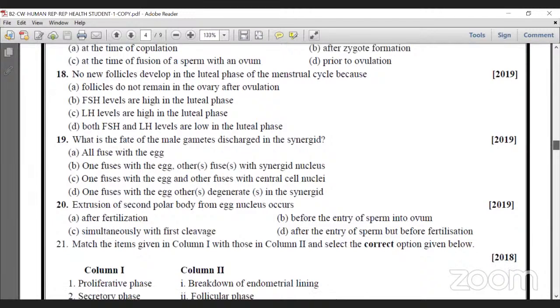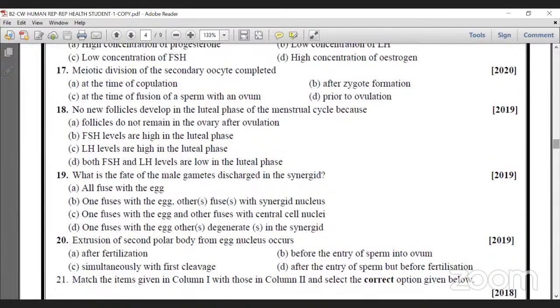Next one, 17. Meiotic division of the secondary oocyte is completed when? This is a very important question. In the past years many have asked this question. Actually, during fertilization, what happens? Once the ovulation occurs, the egg is released at the stage of secondary oocyte, that's all. But it will not undergo the complete process until fertilization.